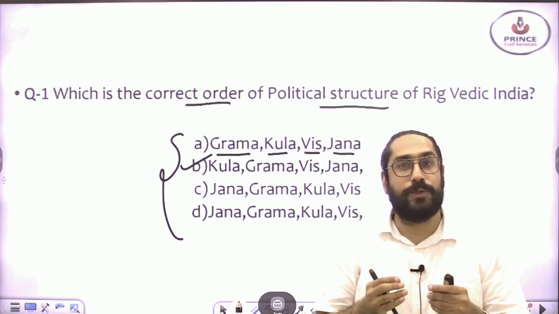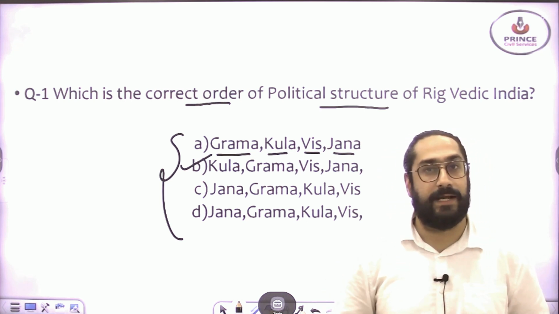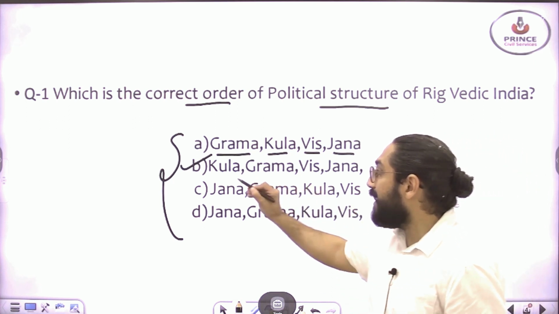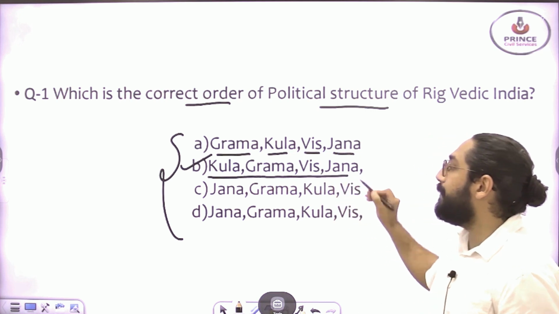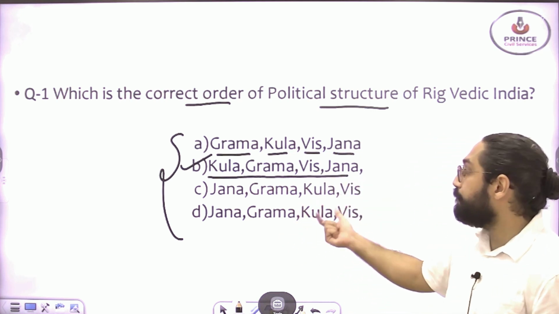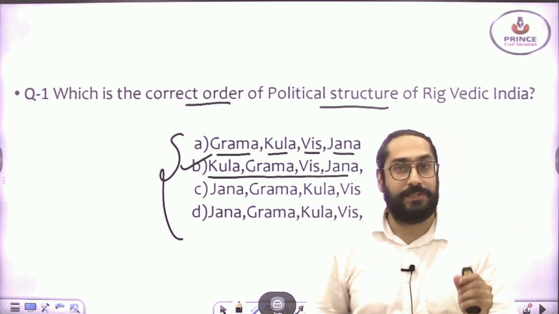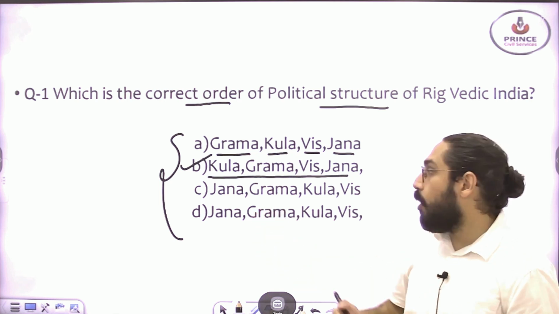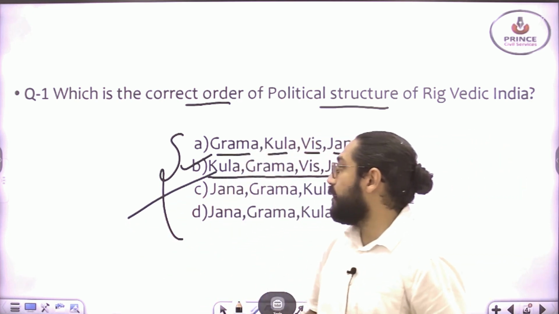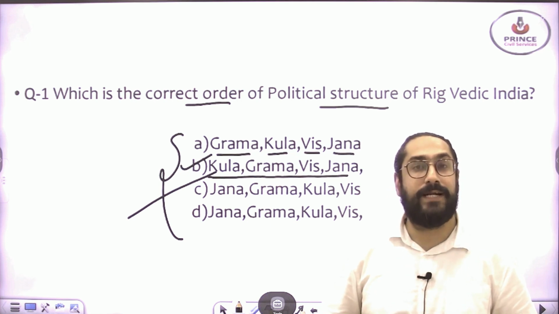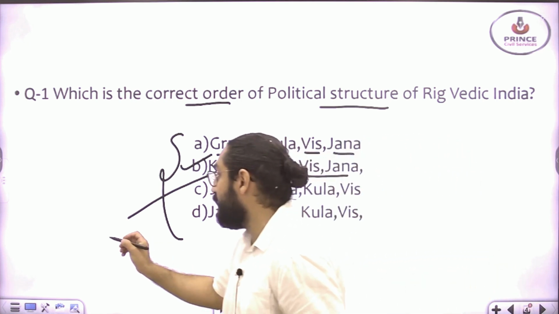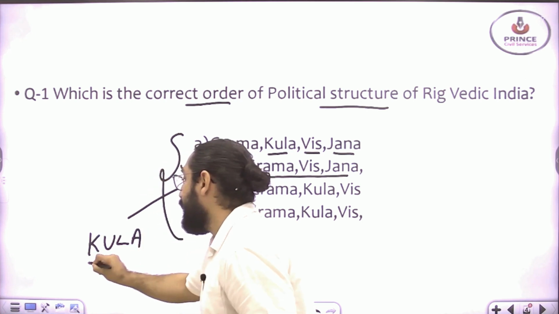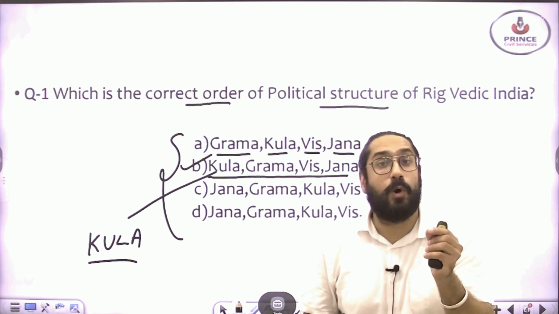There are various socio-political units in Rig Vedic India, but the question is about the correct order. If you look at option B, you have Kul, Gram, Vis, and then the Jan. Let me explain the meaning of Kul and so on. The basic political unit of Rig Vedic India is the Kul or the family, and the head of the Kul is known as Kulap.